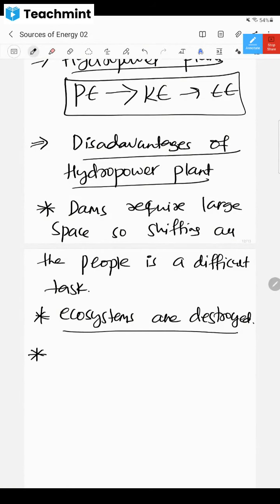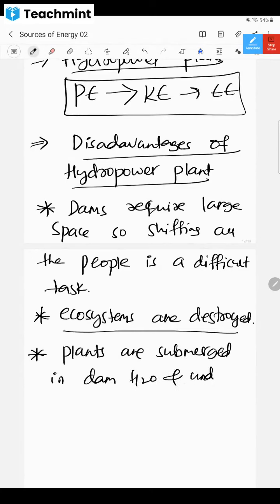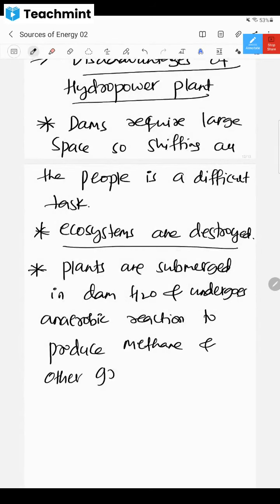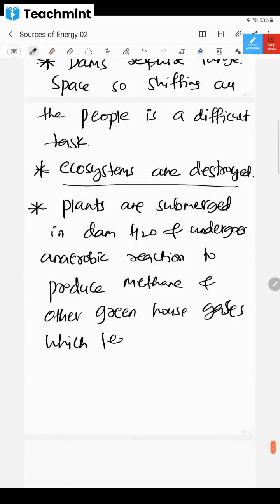And whatever plants are submerged in dam water undergo an anaerobic reaction to produce methane and other greenhouse gases, which leads to global warming.